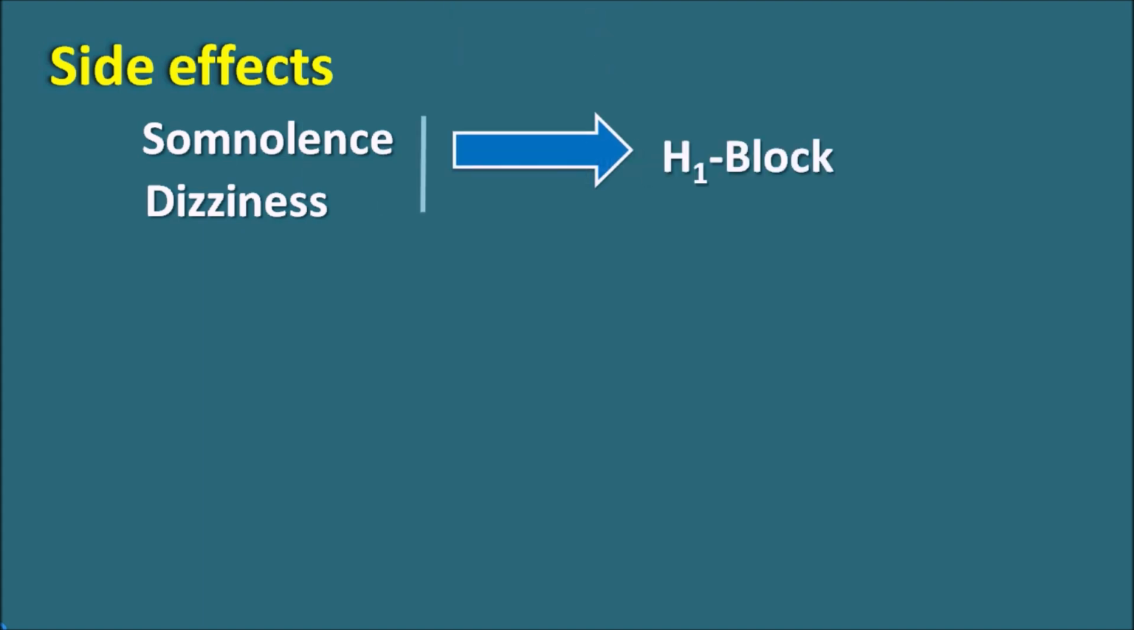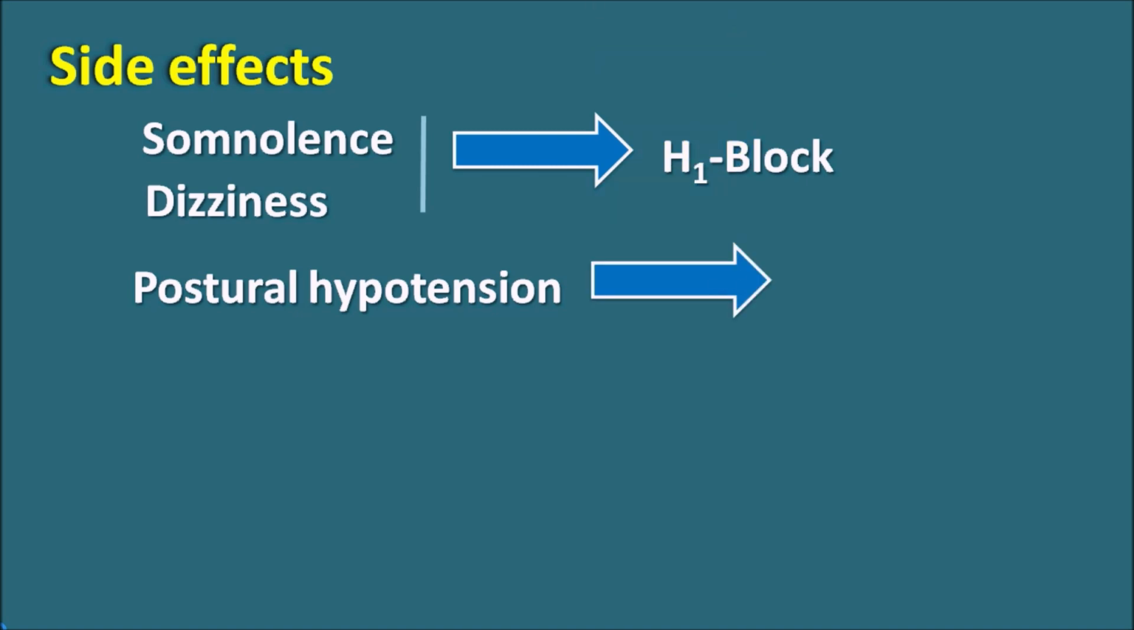One of the important side effects of quetiapine is somnolence. It can produce drowsiness and dizziness in the patient. These two are mainly because of the block of H1 receptors. We know that H1 antagonists are sedative in nature. So by blocking these H1 receptors, quetiapine can produce sedative symptoms like somnolence and dizziness. Similarly, it can produce postural hypotension. As we have just discussed, the hypotension is mainly because of the block of alpha-1 receptors.